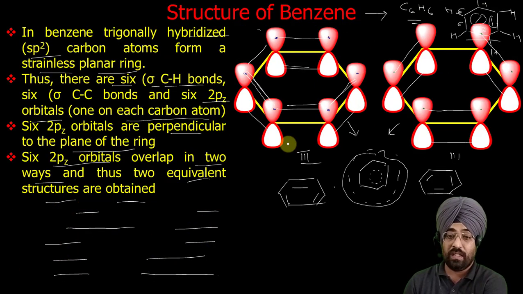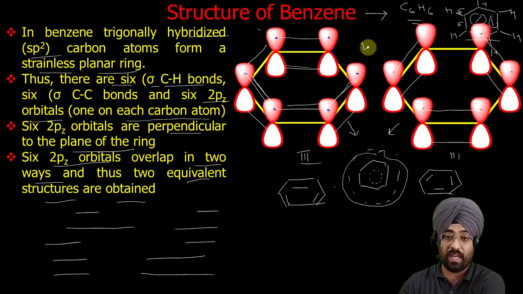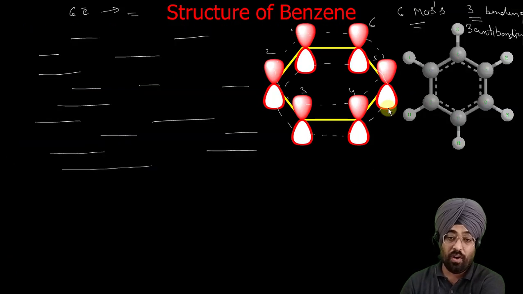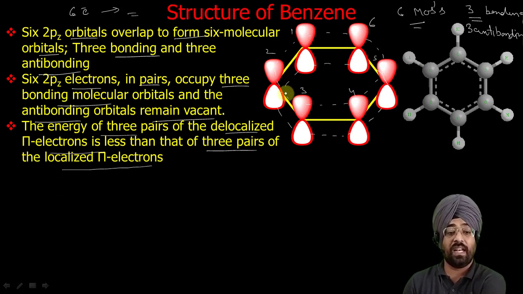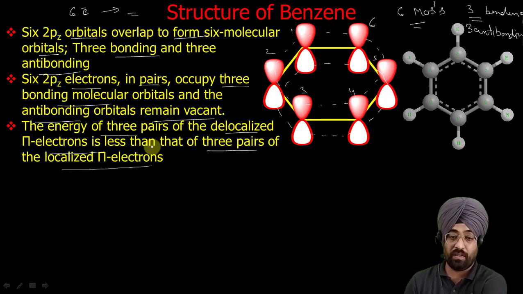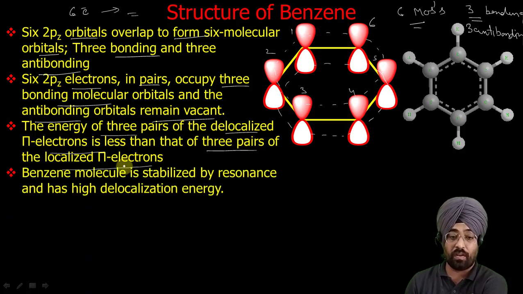So here in valence bond theory, with individual overlap of orbitals, this is called a localized pi bond, where this pi bond is formed. And in this situation where all the 6 orbitals overlap, and electrons occupy all the 6 orbitals, we call it a delocalized system. And the energy of this delocalized system is less than the localized system. So the energy of 3 pairs of delocalized pi electrons is less than the 3 pairs of localized pi electrons. That's why the benzene molecule is stabilized by resonance, and it has high delocalization energy.